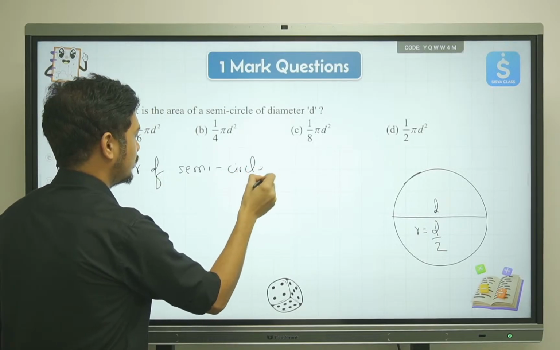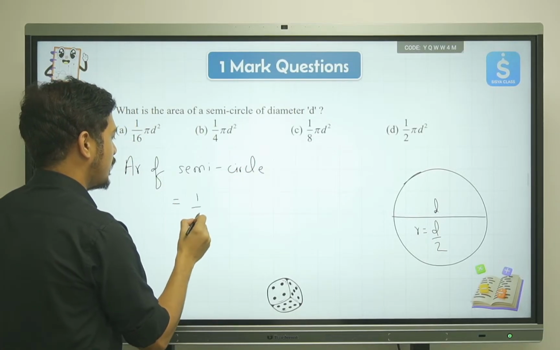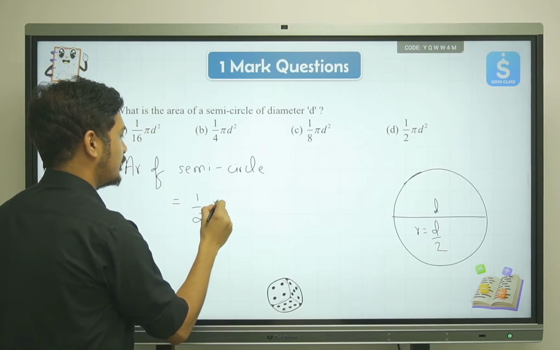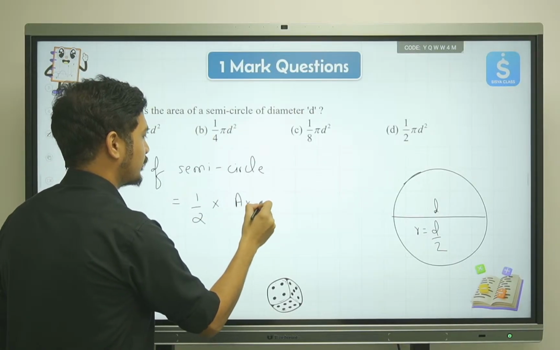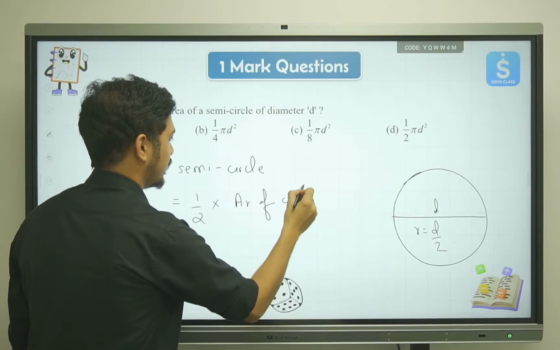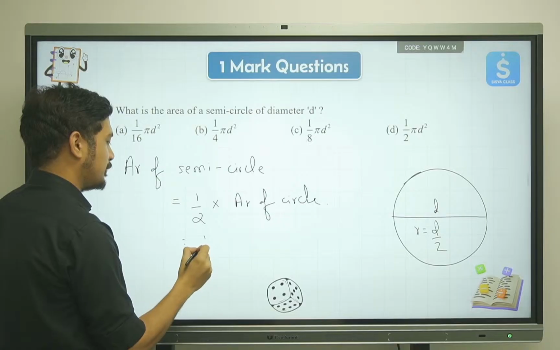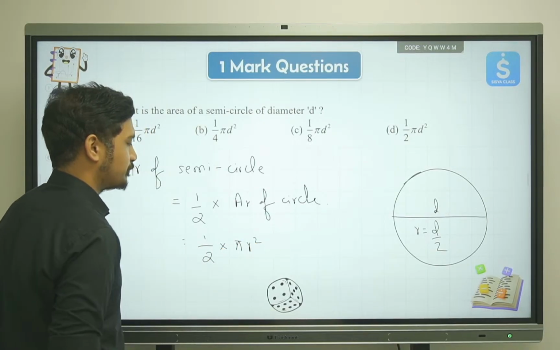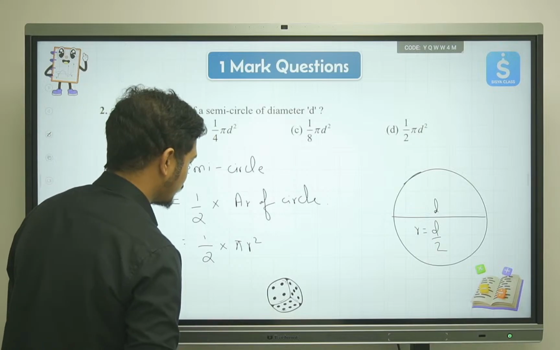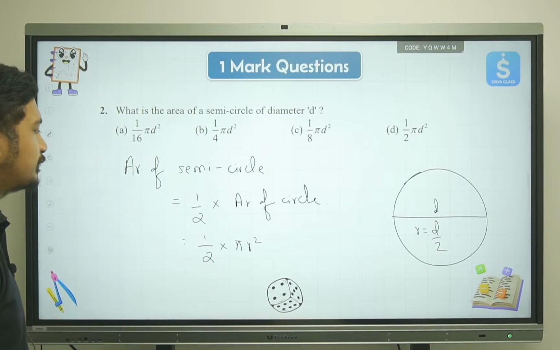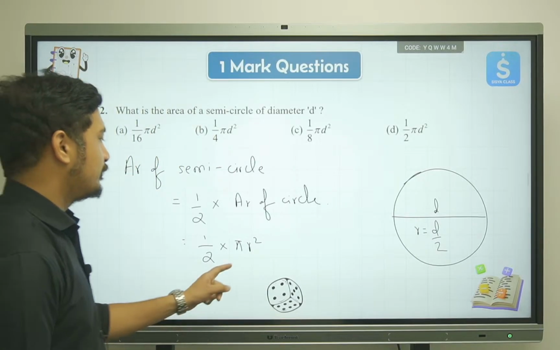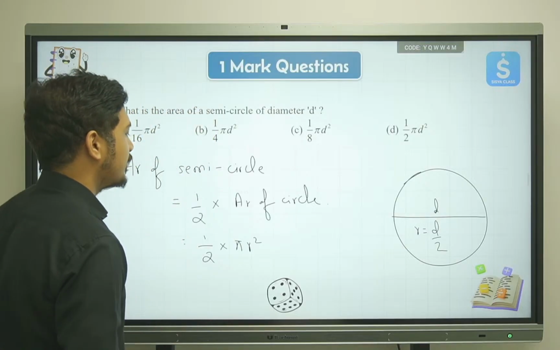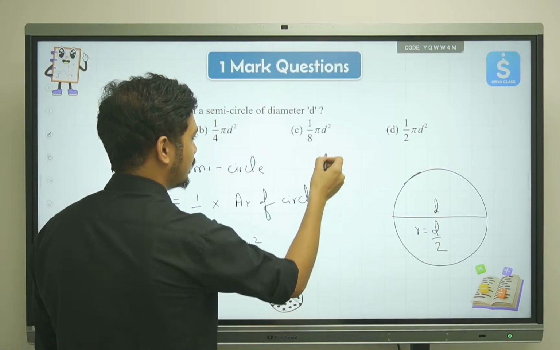So area of semicircle is equal to half of area of circle. I hope this is clear, right? So that will be half of pi r square. Okay, half of pi r square. Now if you substitute these values, we have the value of r, and what is the value of r? That is d by 2.